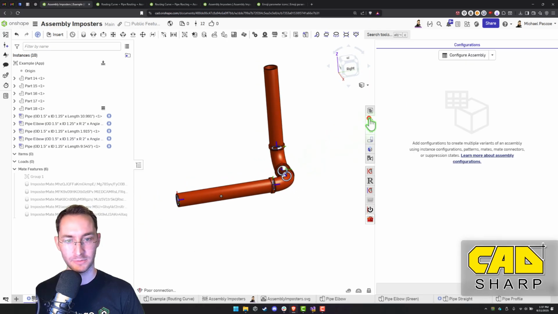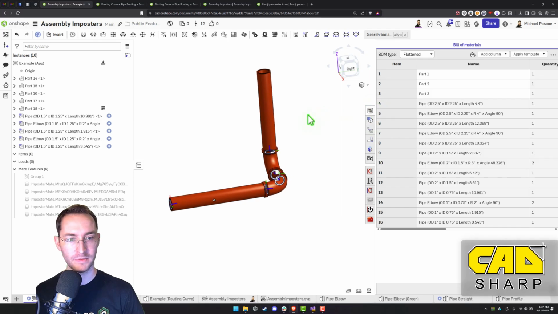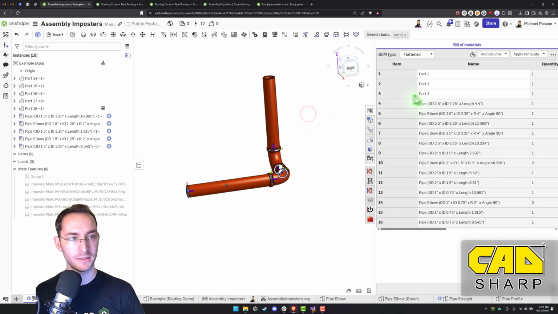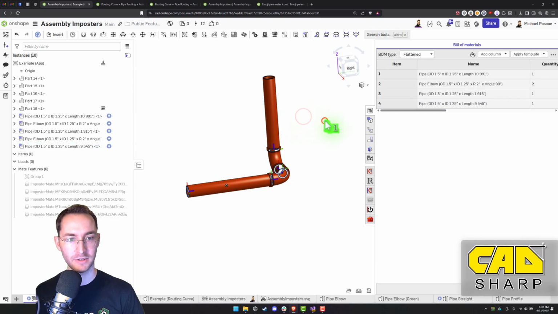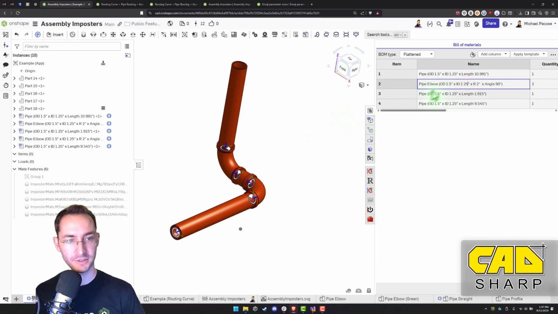So now if we open up the BOM, looks like this BOM needs to be refreshed maybe. There we go. Okay, now it's refreshed. So it's properly showing 2 elbows here, and then 3 different pipe straights.